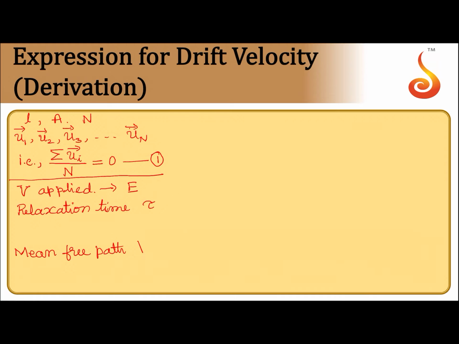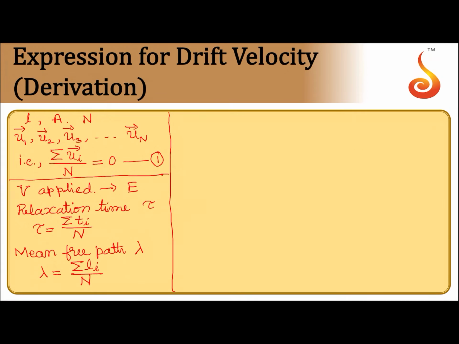It is denoted by lambda. So, relaxation time can be written as tau is equal to summation Ti divided by n, the average time between successive collisions, and mean free path lambda can be written as summation Li divided by n, where Li is the distance between two successive collisions.